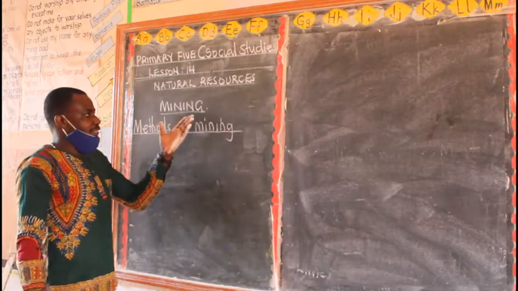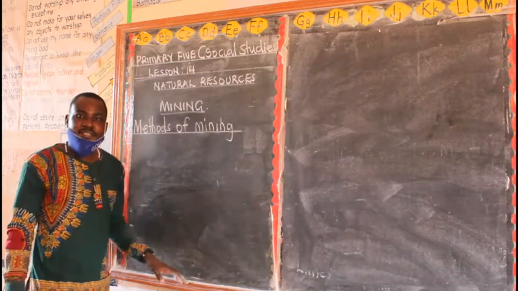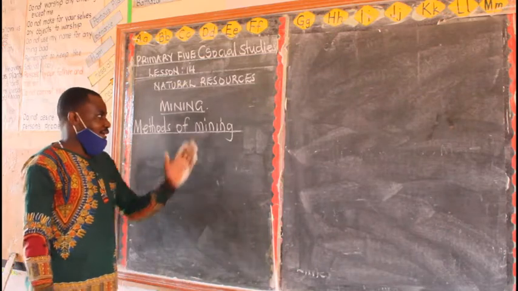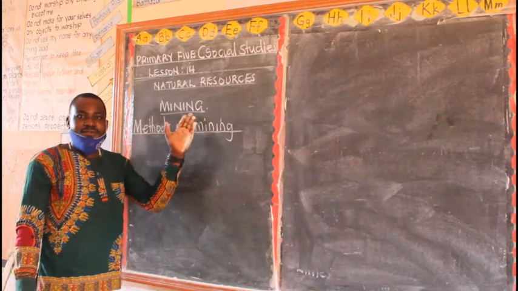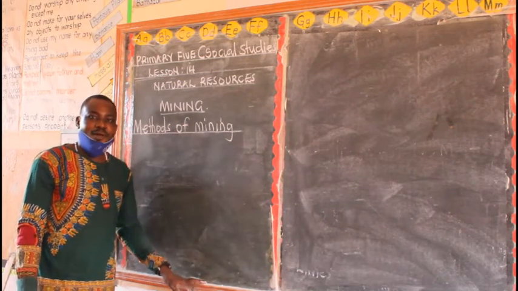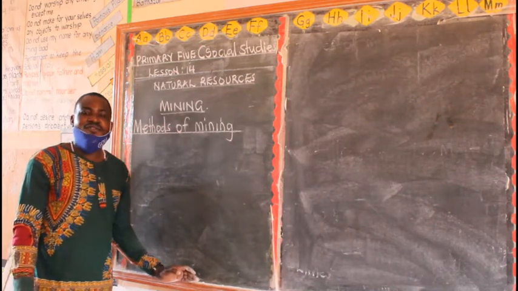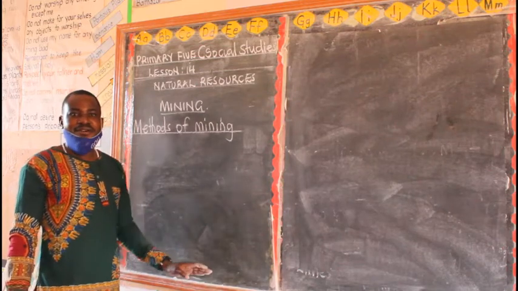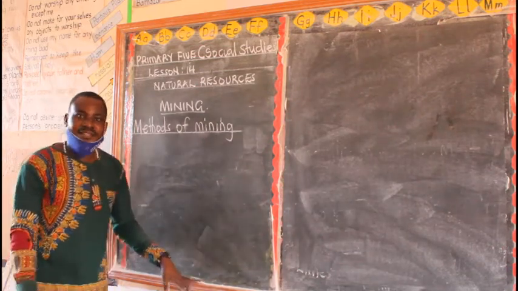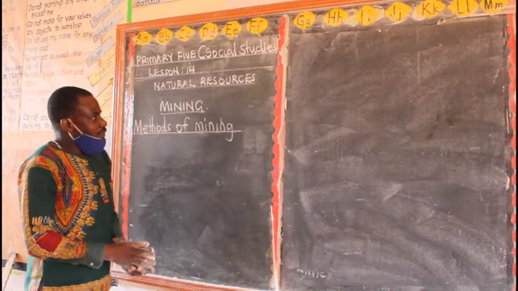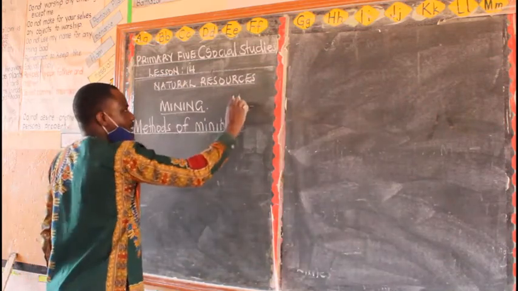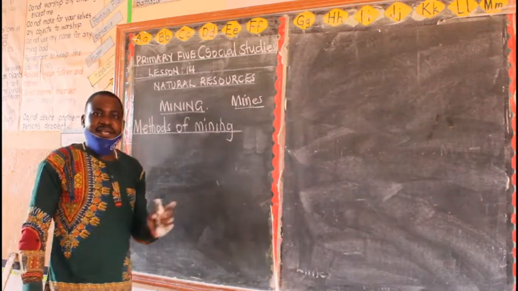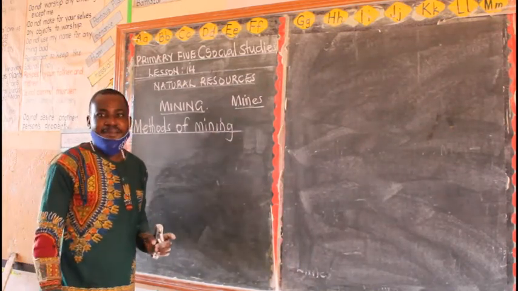Remember, we also said that mining is the process of extracting minerals from the underground. So if they ask you, what is mining? You say mining is the process of extracting minerals from the underground. And we say that minerals are valuable substances found in the earth's surface. Then I also talked about mines. When we say mines, these are places where minerals are extracted.